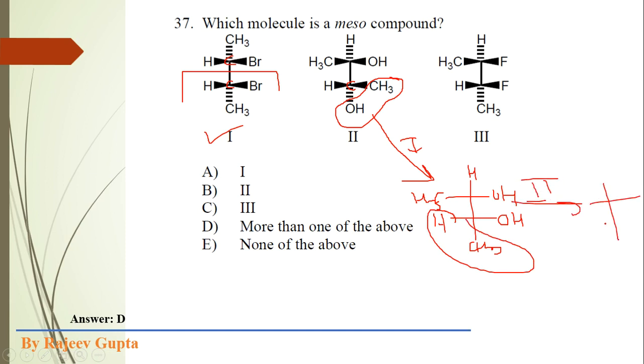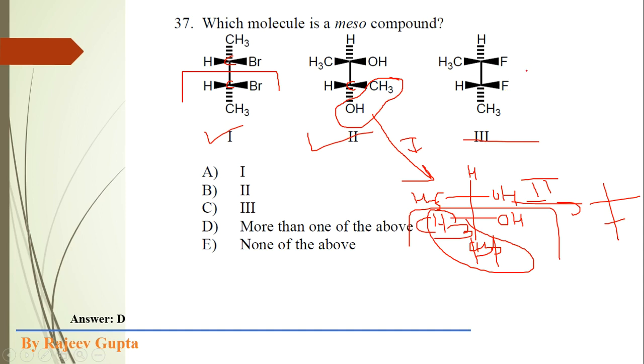So what we get here is CH3 and here hydrogen. So see, a plane of symmetry exists here. So this second structure is also a meso compound. Now check the third structure.